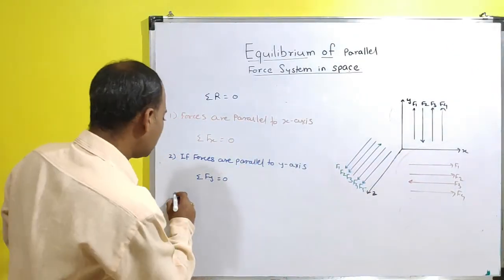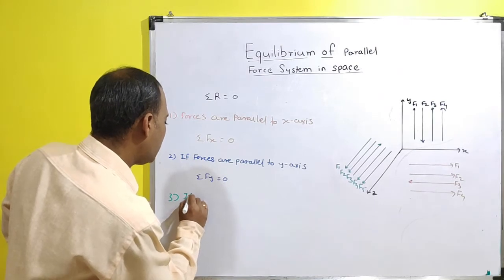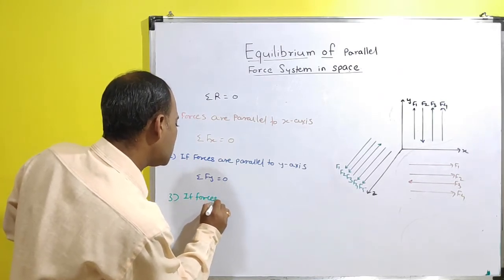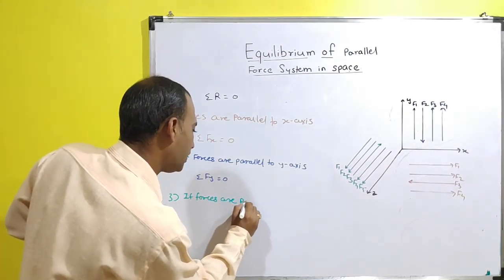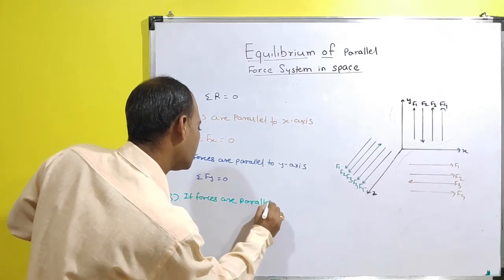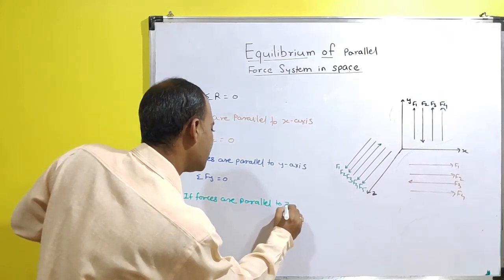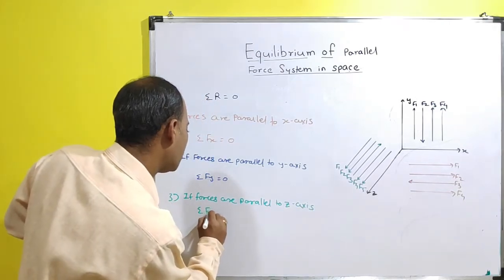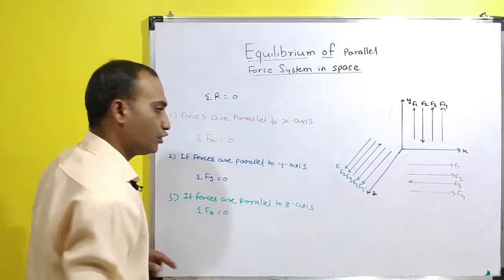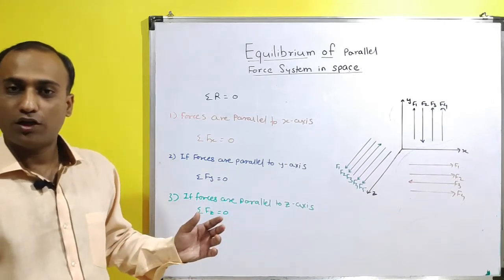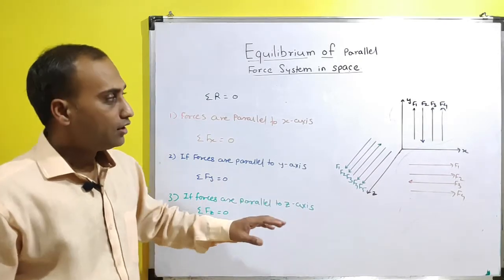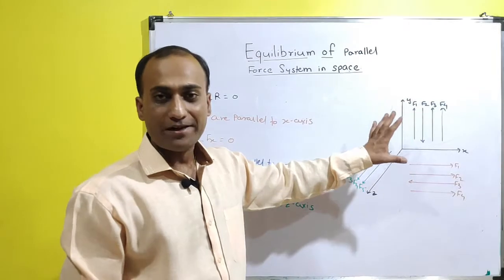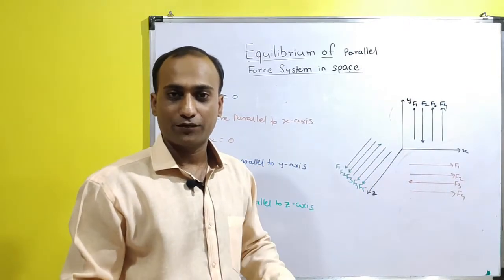Now consider the third part, where if forces are parallel to z-axis, then summation of fz is equal to 0. So these are the conditions of equilibrium. It will be only used when these forces are in specific direction x, y and z.